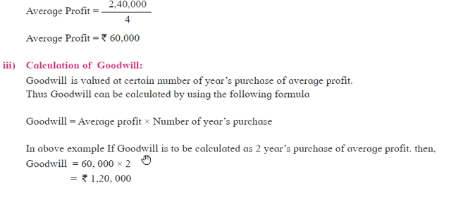So in the above example, if goodwill is to be calculated as 2 years purchase of average profit, then the average profit is taken as 60,000, and the number of years purchase here is 2 years. So goodwill equals 60,000 into 2, which is rupees 1,20,000 as goodwill. Like this we need to calculate goodwill.